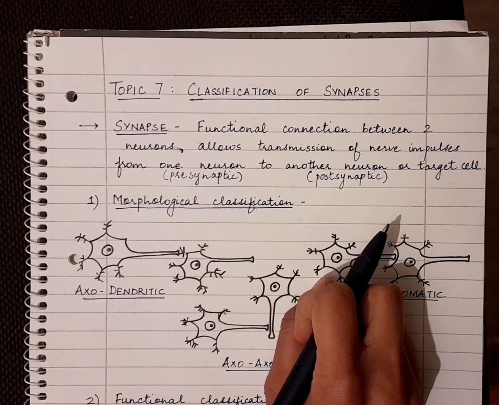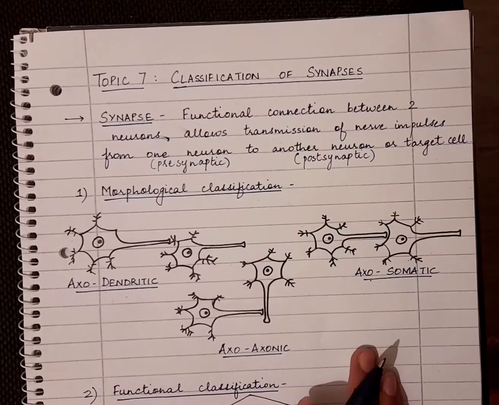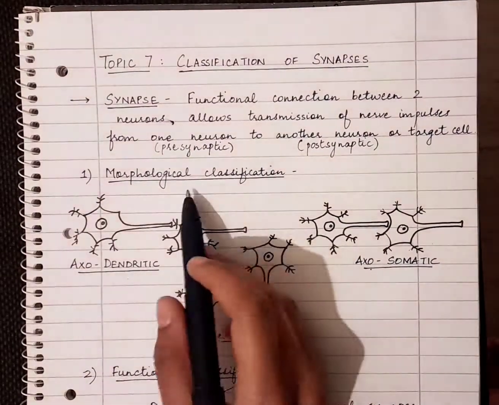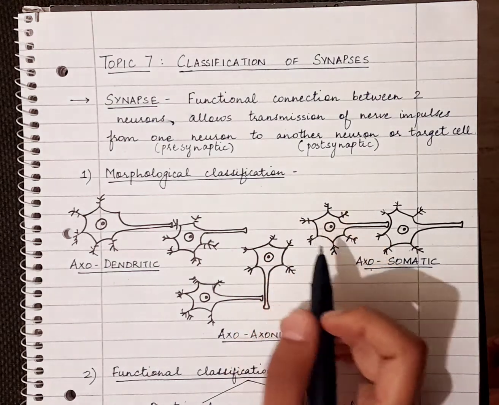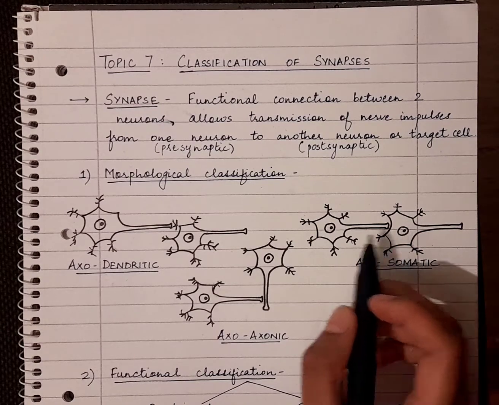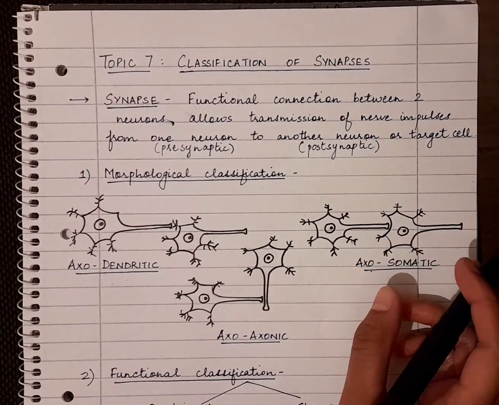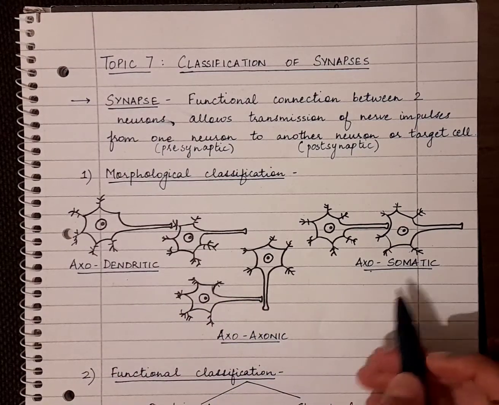Now let's look at the different classifications of the synapses. Let's start with the morphological classification. Based on the part of the postsynaptic neuron that the presynaptic neuron is forming a synapse with, the synapses can be axodendritic, axoaxonic, or axosomatic.